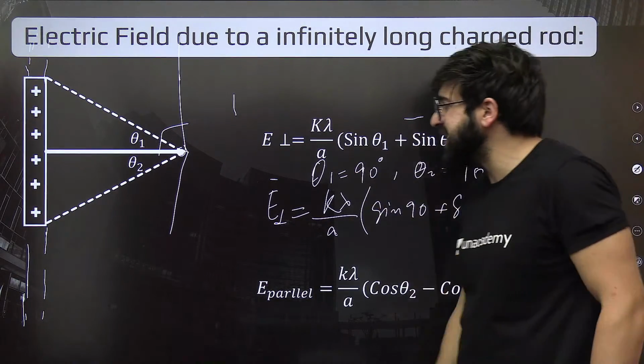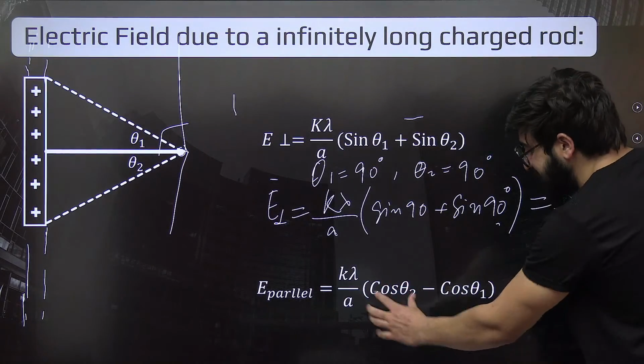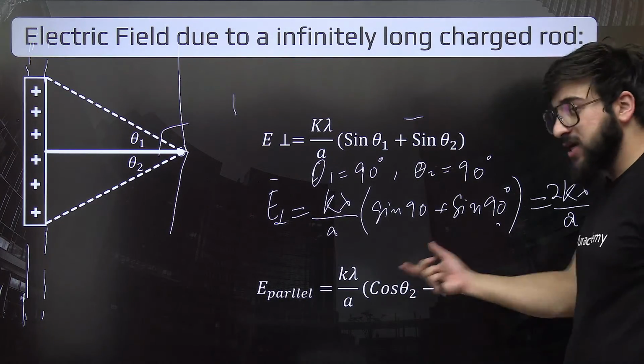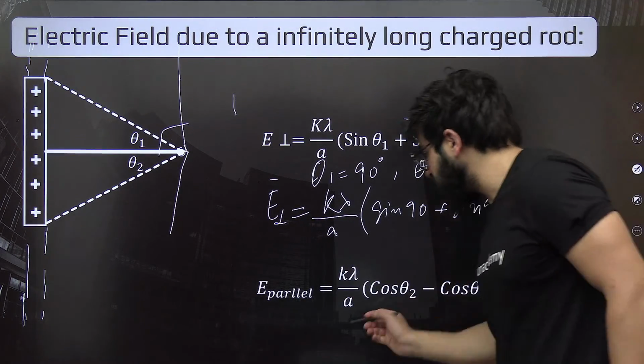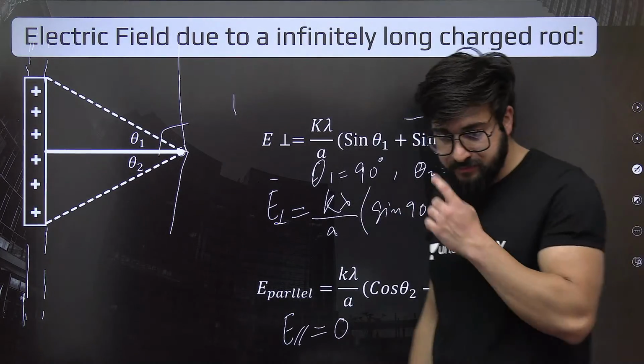If theta is 90 degrees, how much will be the E parallel? This will be cos of 90 degrees. If theta is 90 degrees, cos of 90 will be 0. So 0 multiplied by this will be 0. So E parallel will be exactly 0.